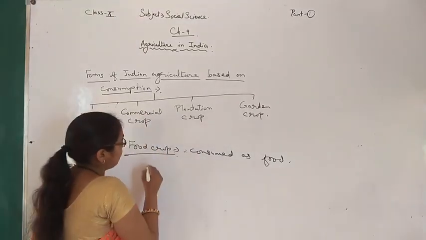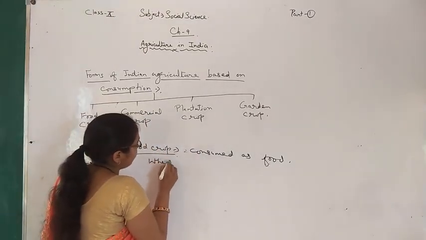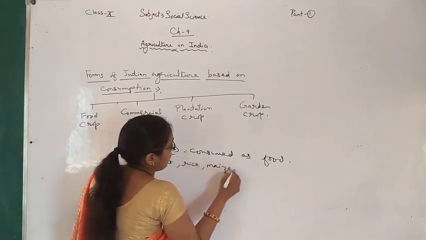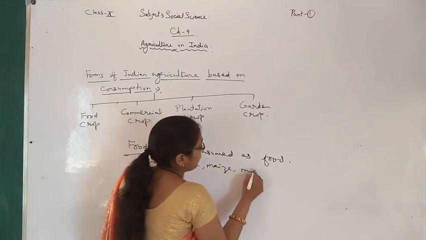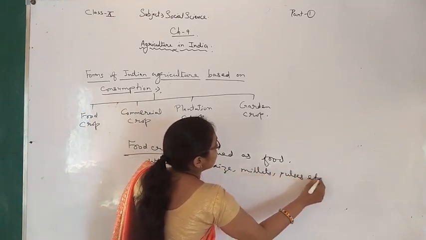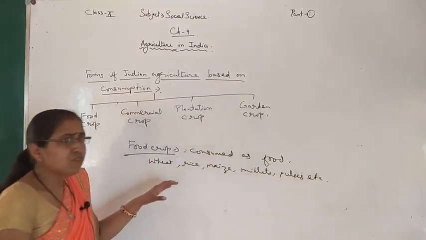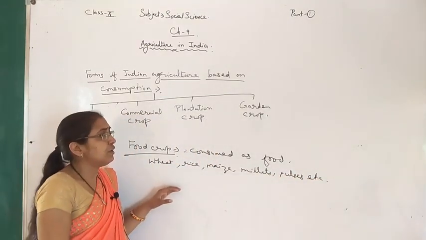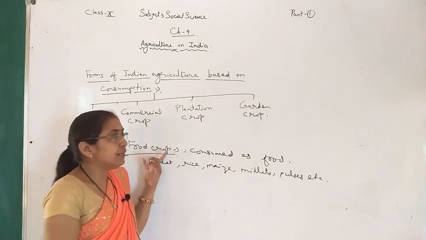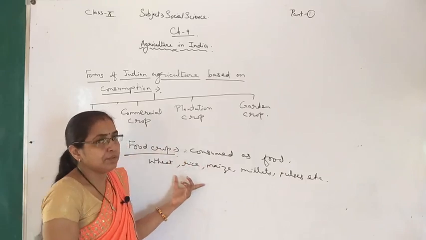Examples are wheat, rice, maize, millets, pulses, etc. It's very simple, not so difficult, you can learn them very easily. You have to remember only what a food crop is and its examples.